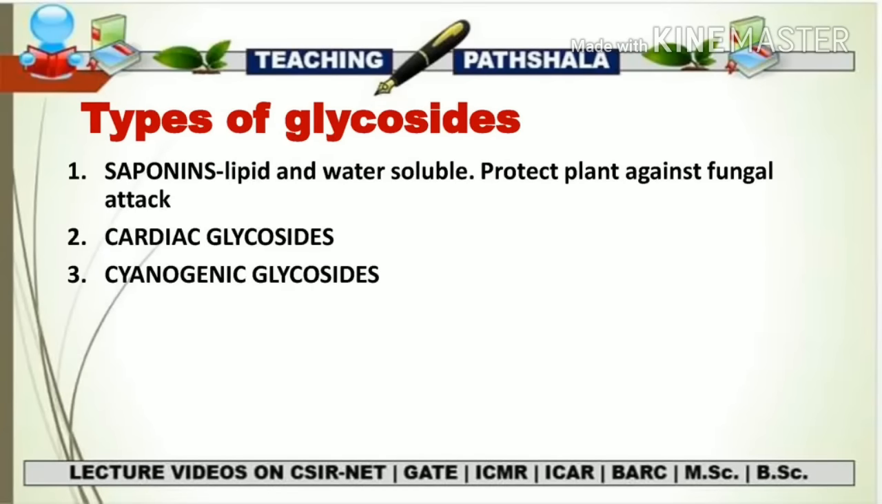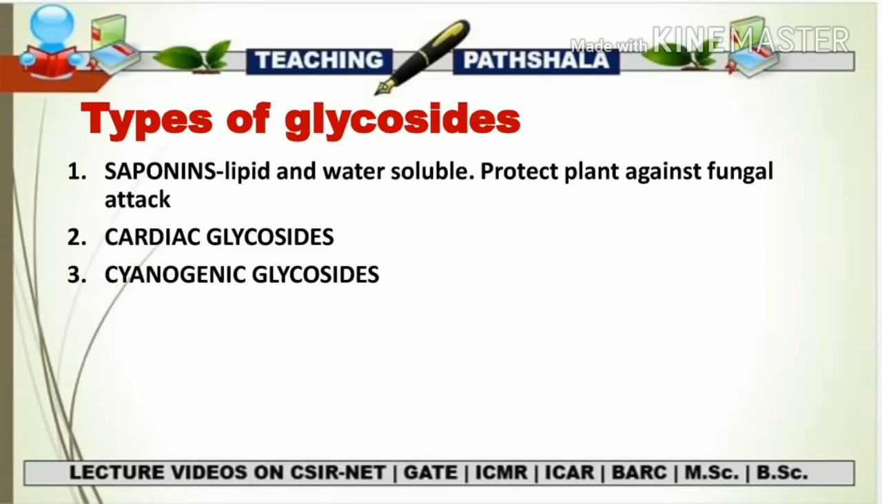Among the diverse types of glycosides, there are three that are most important. These are saponins, cardiac glycosides, and cyanogenic glycosides. So first we are discussing saponins. Saponins are glycosides which contain a steroid or a triterpenoid aglycon linked to a carbohydrate moiety by a glycosidic linkage. That means here the aglycon moiety will be either a steroid or a triterpenoid, or you can say a terpenoid, and it combines with the carbohydrate moiety with the help of a glycosidic linkage.